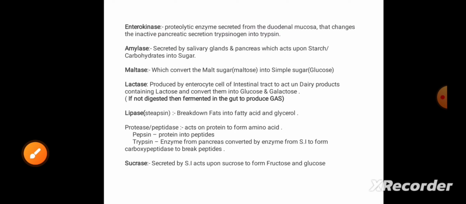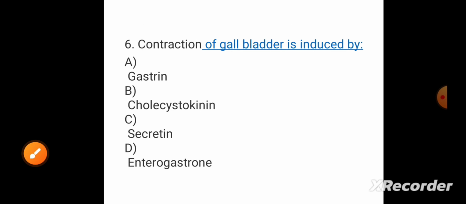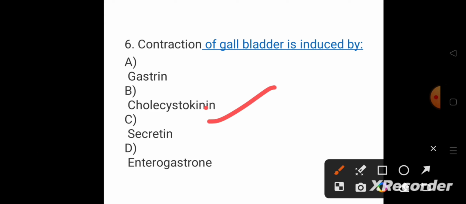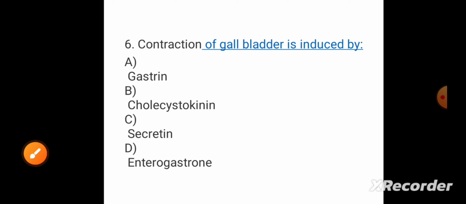Okay, then coming to question number 6, the contraction of the gallbladder is induced by, so which hormone is responsible for the contraction of the gallbladder? See, the answer will be option number B. Okay, option number B. Why? So again, secretin, enterogastrone, and gastrin will not be the answer.